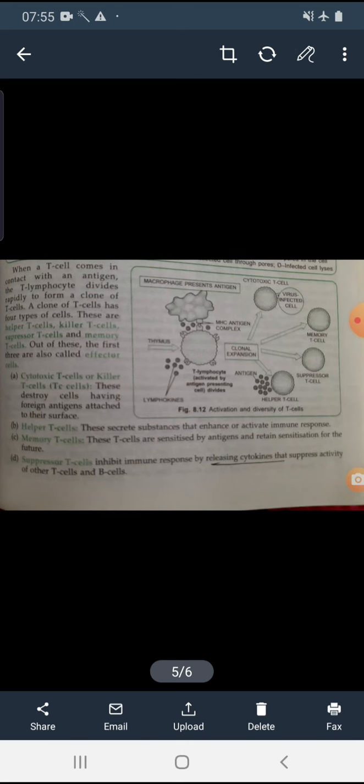Okay, so let's see which types of T cells there are. When T cells come in contact with an antigen, the T lymphocytes, like the B lymphocytes, develop a clone of B lymphocytes and then plasma cells. Here also, when they come in contact with the antigens, the T cells divide rapidly to form a clone of T cells. In this clone of T cells, there is a variety of T cells, like